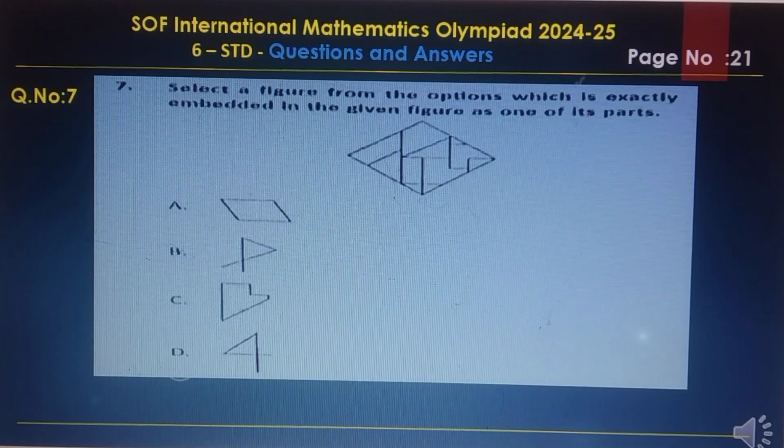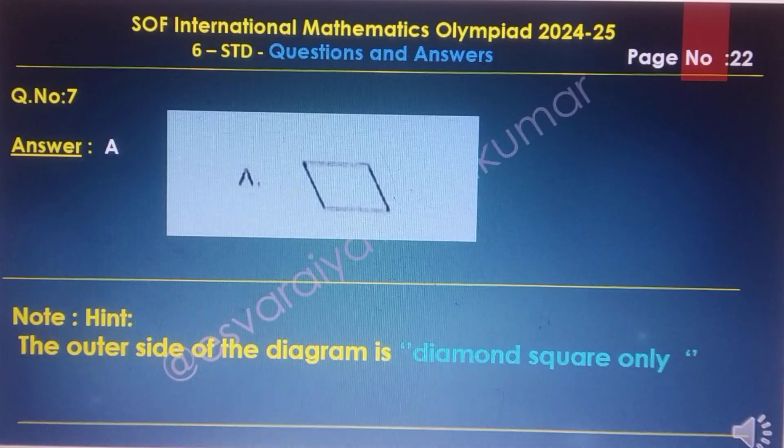Question number 7. Select a figure from the options which is exactly embedded in the given figure as one of its parts. The answer is option A. Note the hint: the outer side of the diagram is a diamond square only.